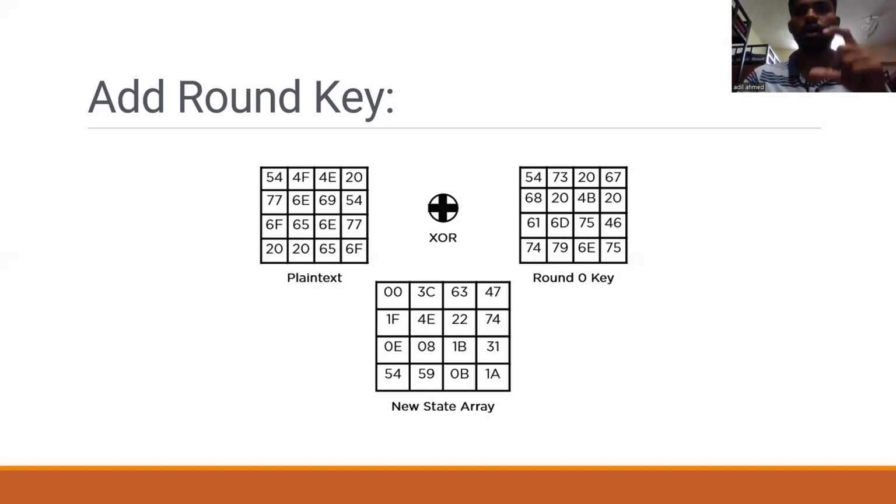You pass the block stored in the state array through an XOR function with the first key generated. You can see that 54 is the first key, and it passes through to the resultant state array as an input to the next step. The new state array is the input for the next round.